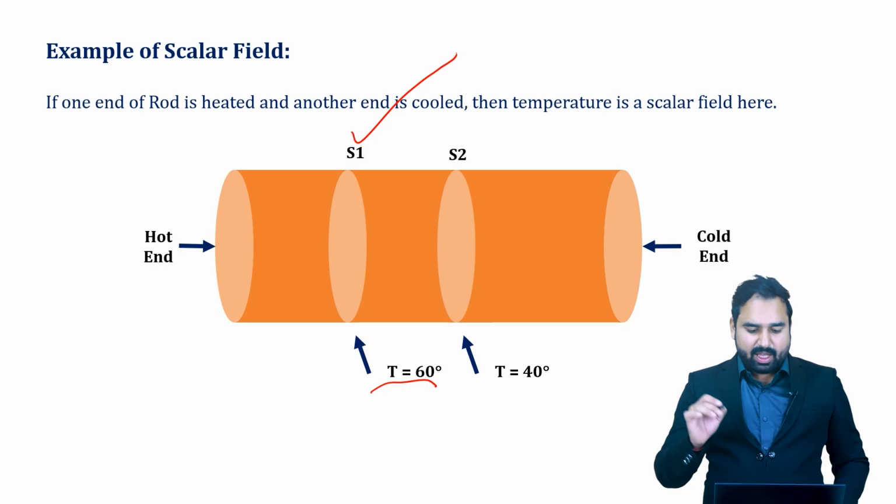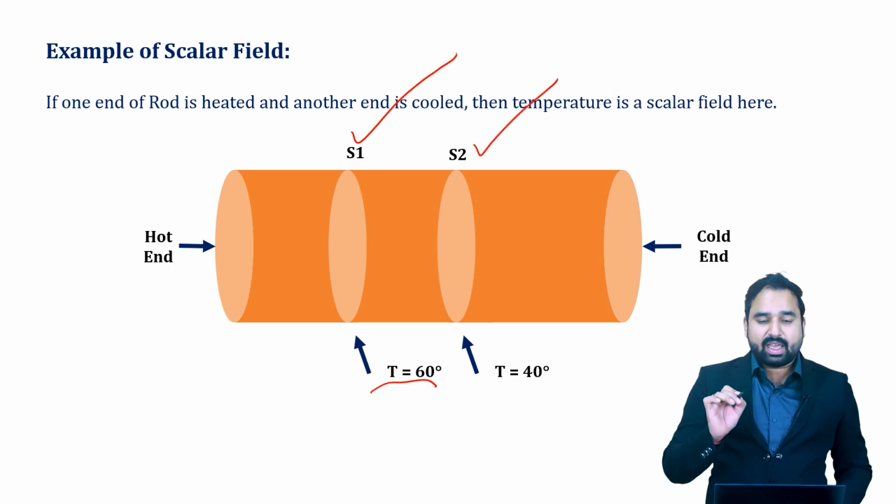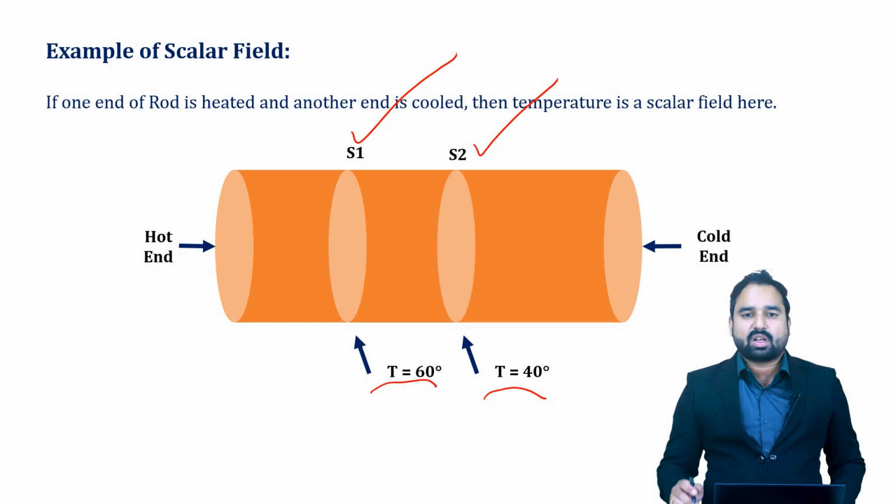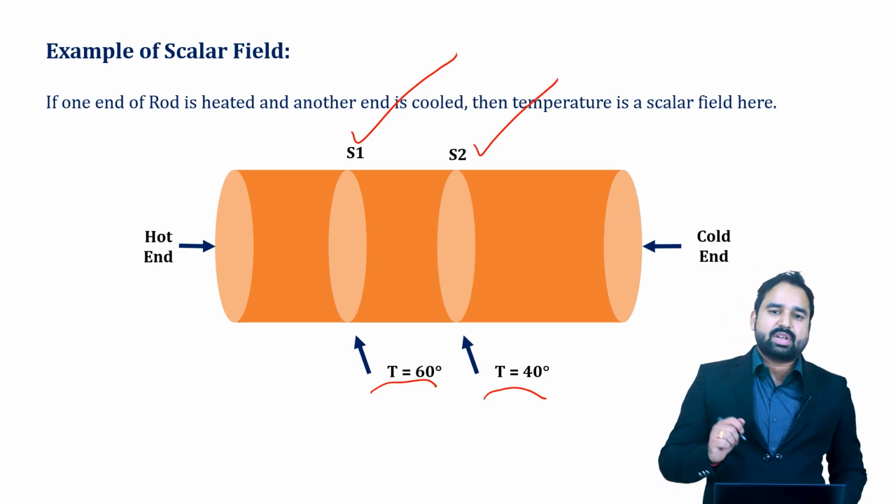If we move to the surface S2, here we can see that the temperature is now 40 degree. Since we are moving towards the colder region of the rod, the temperature will decrease.